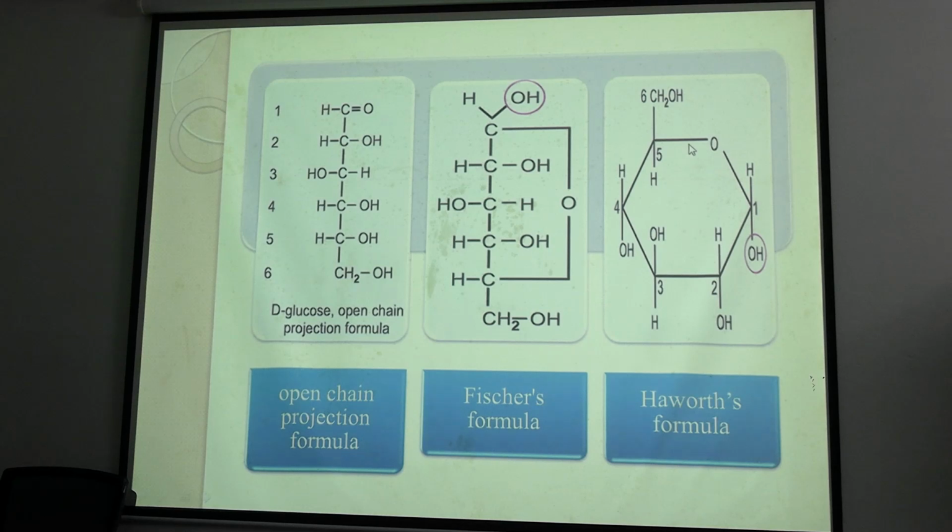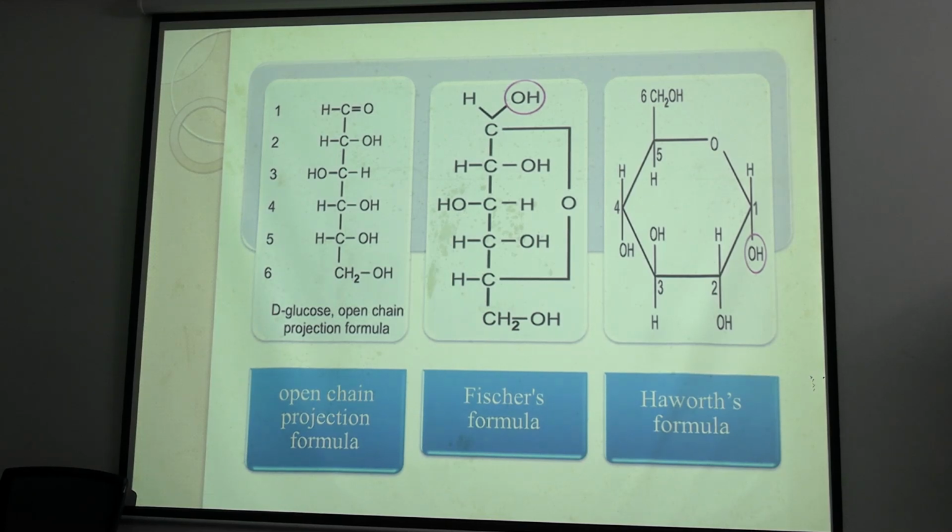Here we can see this is a pyran ring. A pyran ring means five carbons with a single oxygen, a hexagonal structure. Here the position of OH we can see, and from this position we can derive whether it is alpha or beta.